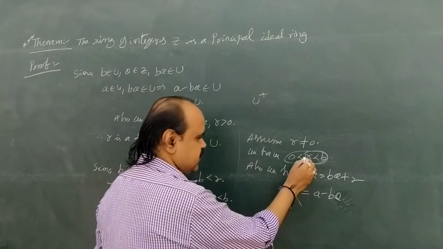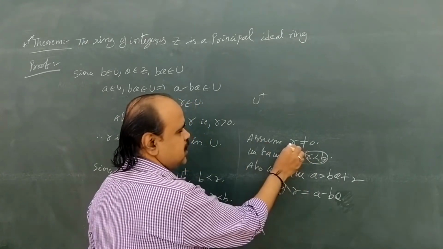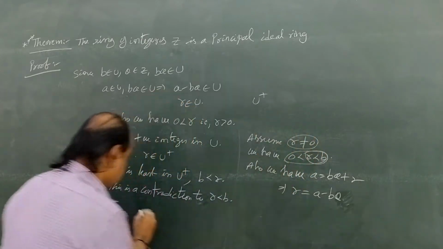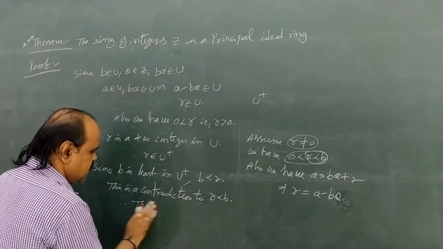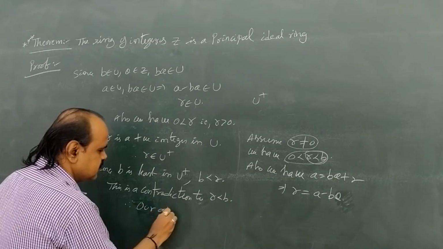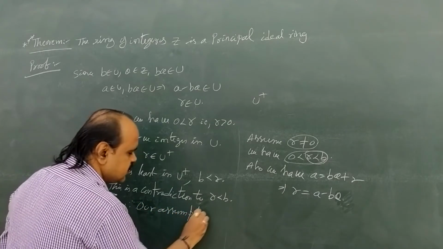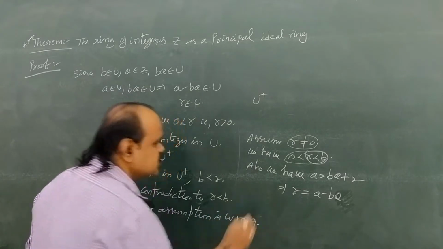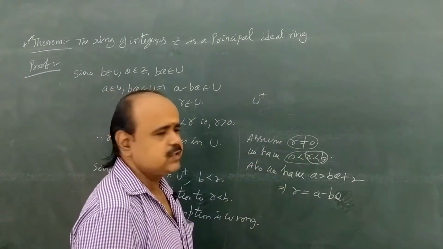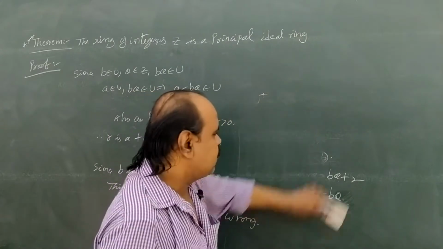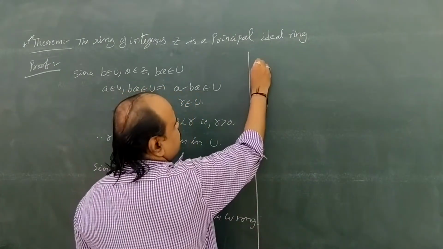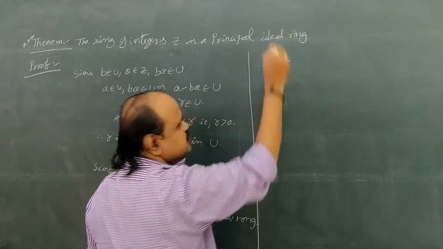Why do we get this kind of contradiction? We assumed that r is non-zero, therefore this assumption is wrong. What is the assumption? r not equal to 0 is wrong. Therefore we must have r equal to 0.